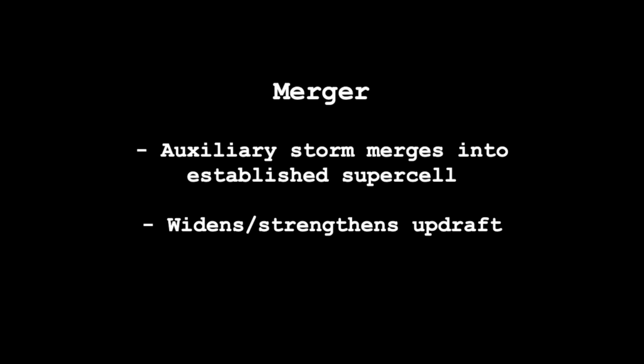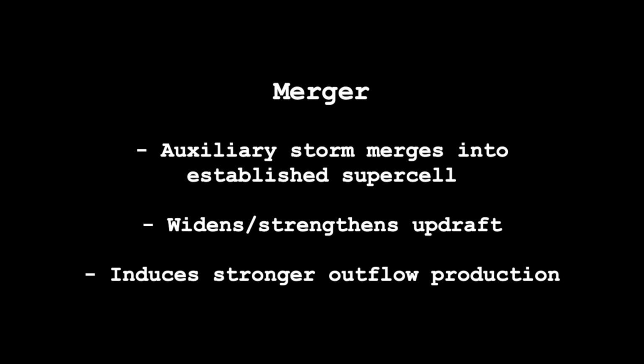Let's take a look at some radar data of the multitude of storm interactions that can aid in tornadogenesis in supercells. The first is the classic merger, in which an auxiliary storm merges into an established supercell. Storm chasers already monitor for these mergers closely as they're known to frequently induce tornadogenesis. They lead to the widening and strengthening of the main supercell's updraft and can increase outflow production to achieve the